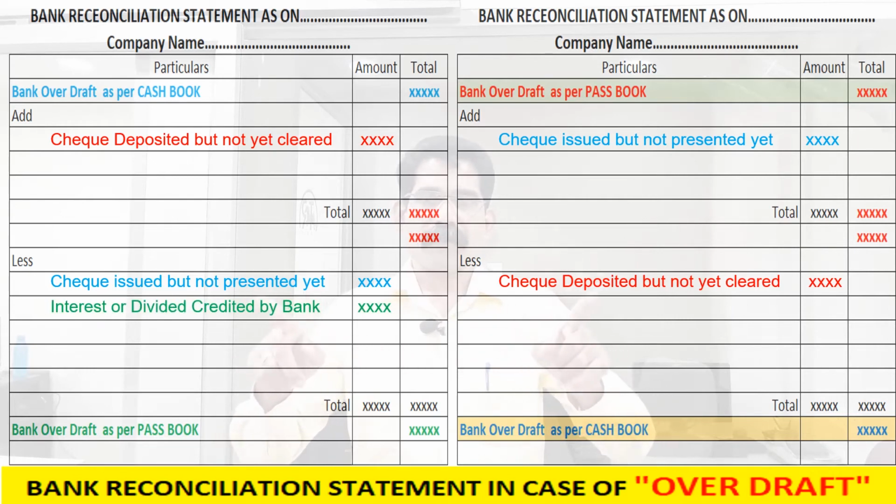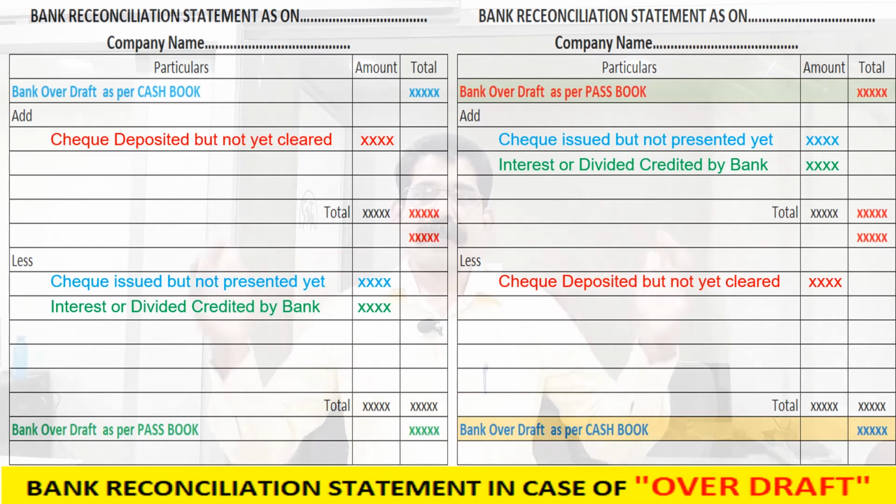In the same way, if we are based on the passbook, what will happen? As per the passbook, the overdraft is decreased, and as per the cash book, the overdraft is increased. To equalize, what should we do? The decreased passbook is to be increased by that amount. Now it will be equal. So, see the next situation.